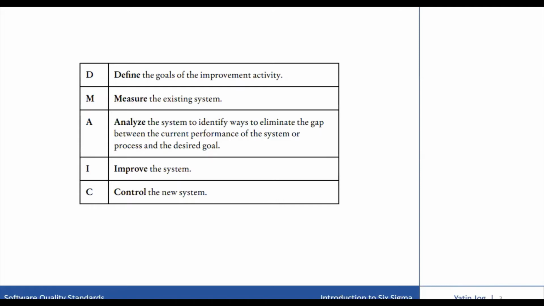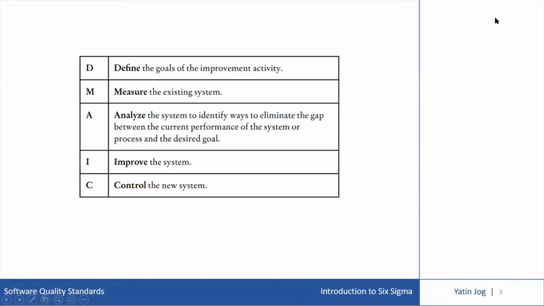To be sure, some of the methods black belts use are highly advanced, including up-to-date computer technology. But the tools are applied within a simple performance improvement model, which is known as Define, Measure, Analyze, Improve, Control, DMAIC. So when I say DMAIC, D stands for define the goal of the improvement activity.